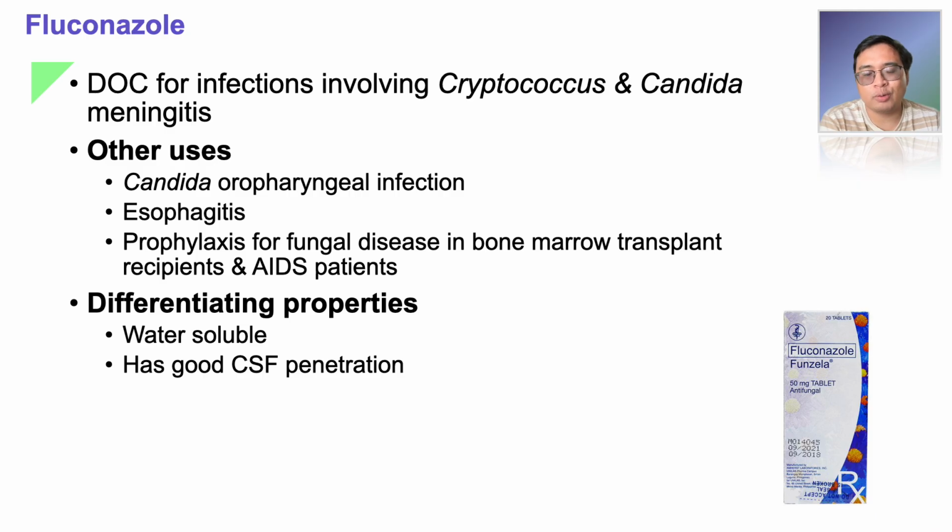It's water soluble. Okay. Fluconazole is a drug of choice for infections involving Cryptococcus and Candida meningitis. Other uses include for Candida oropharyngeal infection, esophagitis, and as a prophylaxis for fungal disease in those who are immunosuppressed. So who are these immunosuppressed patients? This includes bone marrow transplant recipients, and they may be taking, for example, immunosuppressants to prevent transplant rejection, as well as those with acquired immunodeficiency syndrome.